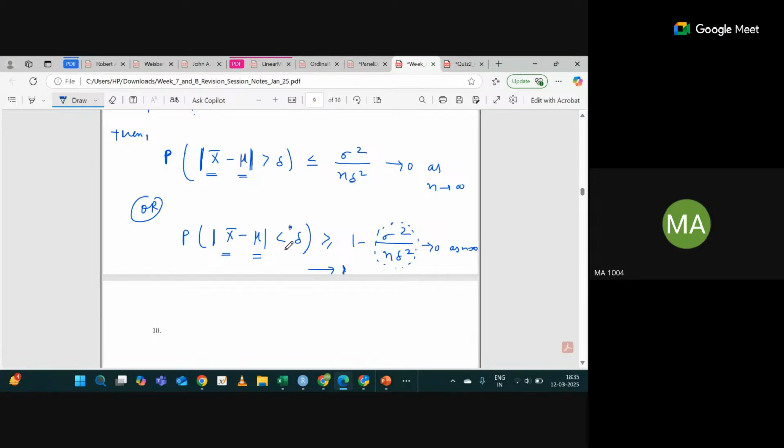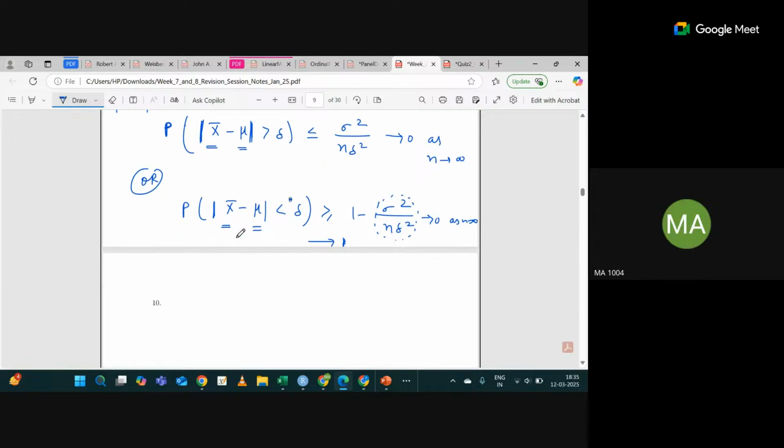If for any event the probability is 1, what is that event called? What is the term for that event? Basically, a sure event, right? Somewhat you are sure here, not exactly sure, but sure in probability. It means the absolute difference between the sample mean and the distribution mean is very small, and the probability of this is close to 1. Correct?